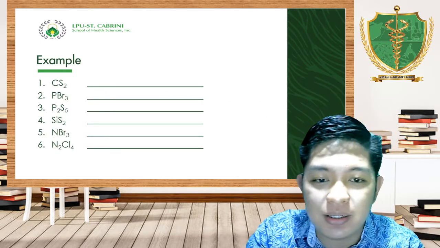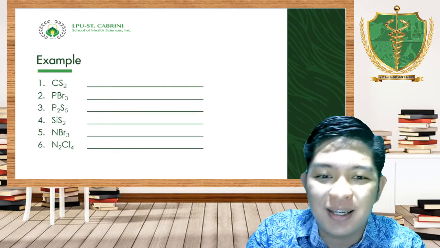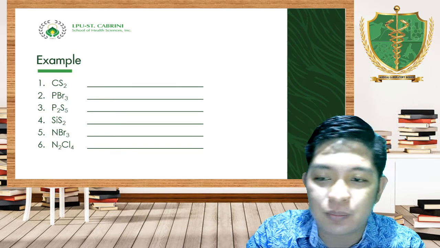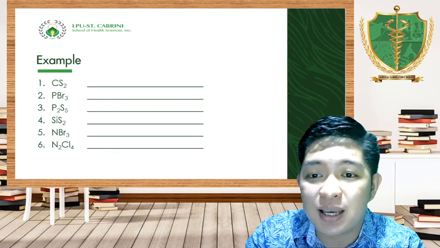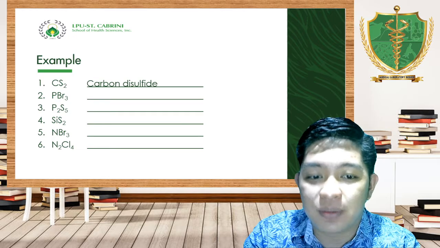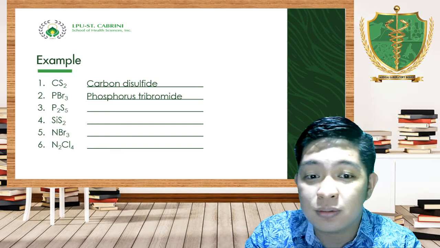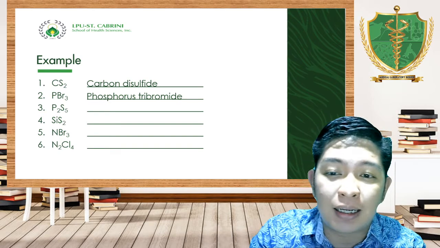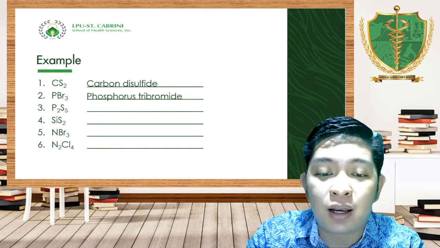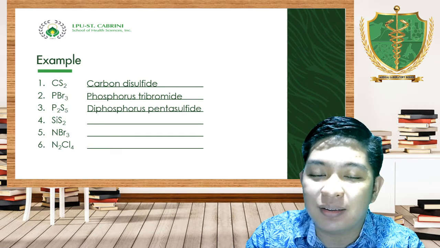Examples. Number one, CS2. Di siya cesarean 2. Now, in medical field, CS means cesarean section or session. But CS2 in chemistry is carbon disulfide. We have, correct, phosphorus tribromide. Alam ko kahit malayo tayo, napapangalanan mo na sila kahit hindi ka ito naririnig, nararamdaman ko. Pinapalangalanan mo na yung number 3. At alam ko ang sagot mo dyan, diphosphorus pentasulfide.